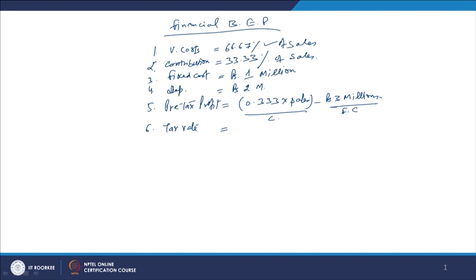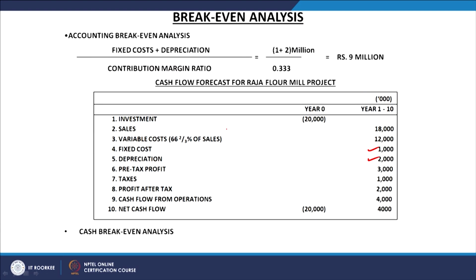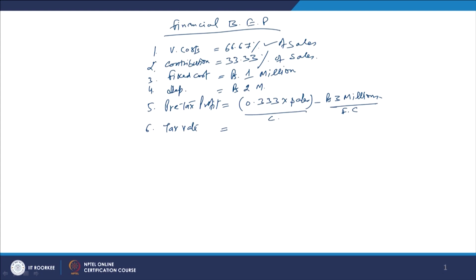What is the tax rate here? Tax rate is already given, I think. Yes, it is given here. Taxes we have calculated is 1000. So, against the pre-tax profit of 3000, if the tax is 1000, it means the tax rate is 33.33%. So, tax at the rate of 33.33%.